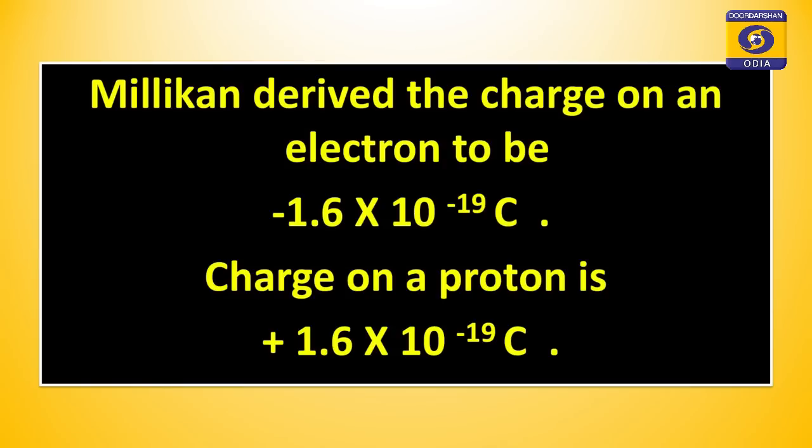Millikan derived the charge on an electron to be negative and the magnitude is 1.6 into 10 to the power minus 19 coulomb. The charge on a proton is therefore plus 1.6 into 10 to the power minus 19 coulomb.